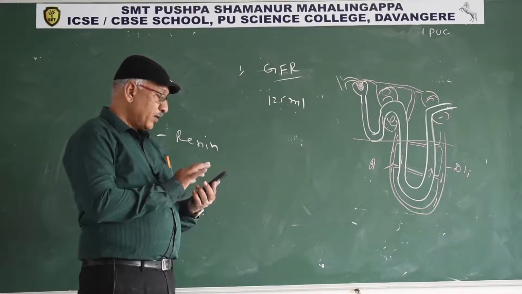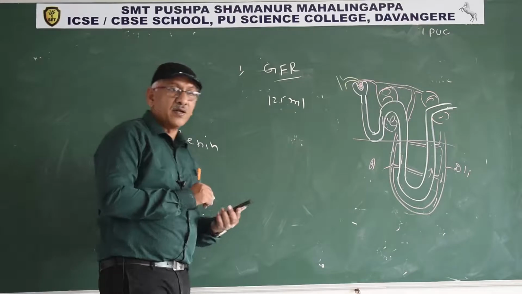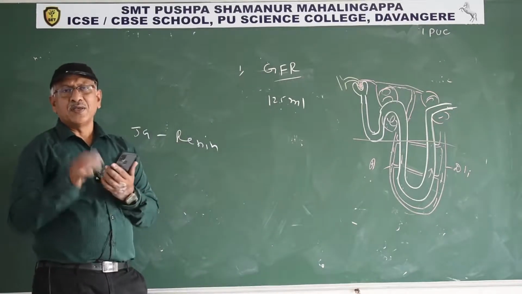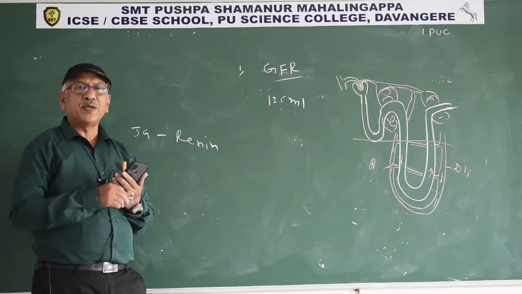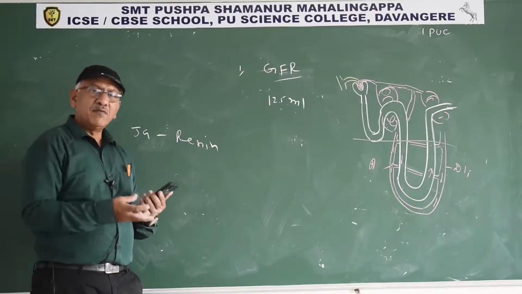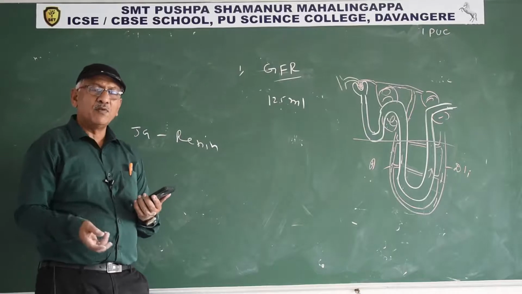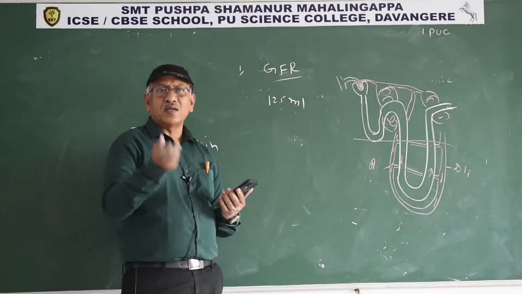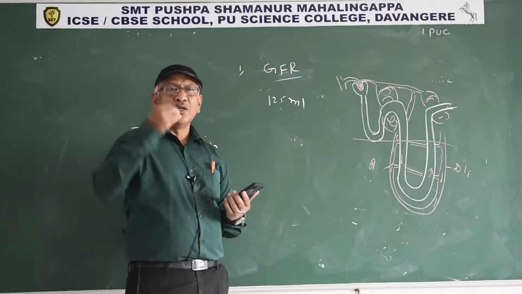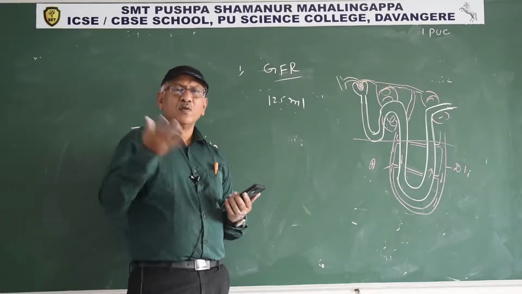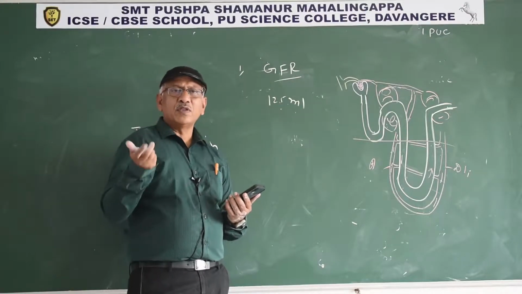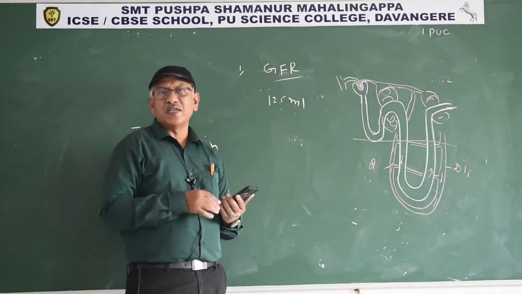Next one: describe the role of liver, lungs and skin in excretion. The liver degrades some RBC. As a result, bile pigments are formed. The liver releases bile pigments and degraded sterols, drugs and some vitamins into the lumen of the alimentary canal. Finally, all these substances are sent out along with fecal matter during defecation.